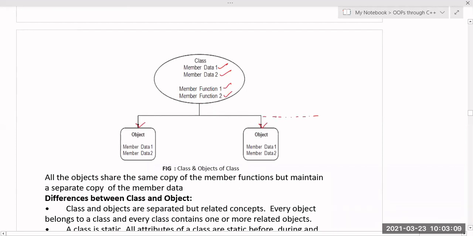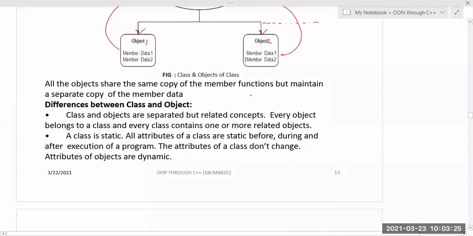I can create any number of objects. This is your object one. Automatically, whenever you create object one, it will contain both the data members and member functions. This is your object 2, this is your object 1. Like this, I can create any number of objects for the class. So all the objects share the same copy of member functions but maintain a separate copy of the member data.